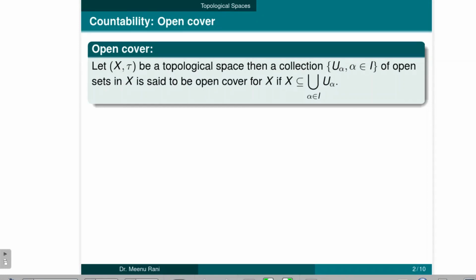So if we take a collection of U alphas and take the union of all U alphas, here alpha belongs to some indexing set I, then this union of U alphas covers X. So it is similar to say, for each alpha belongs to I, all U alphas are contained in X, as X is a member of the topology, so the union of these U alphas is contained in X also.